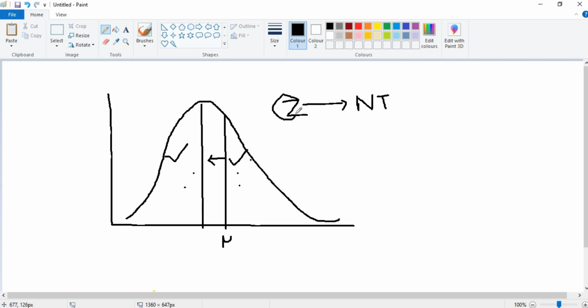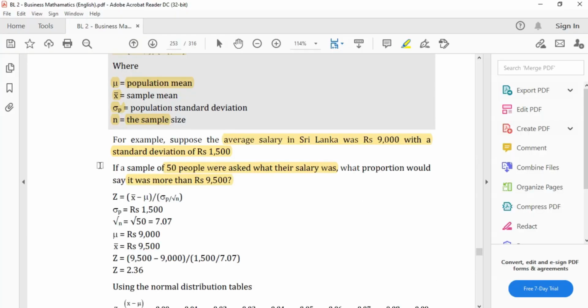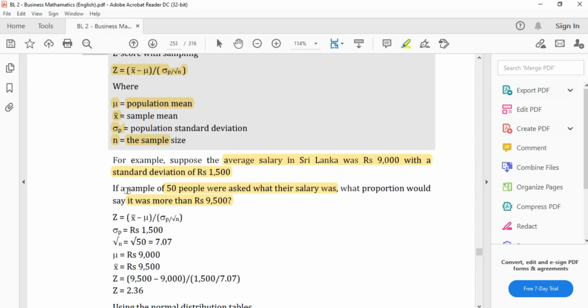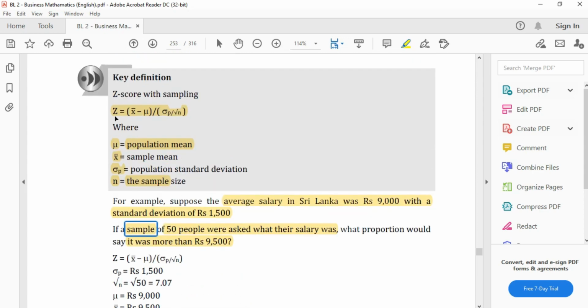In finding the z-score, we have to apply this formula because we are asking about a sample. So in the exam, if they give the word sample and ask you the proportion of the population who will provide a particular answer, then you should use this formula for z-score, not the previous formula.